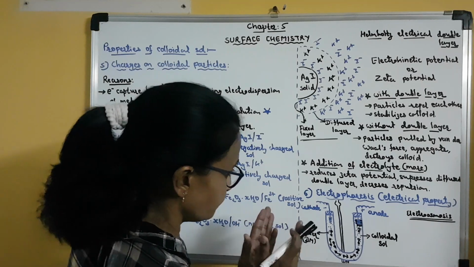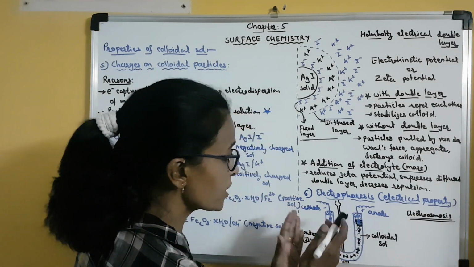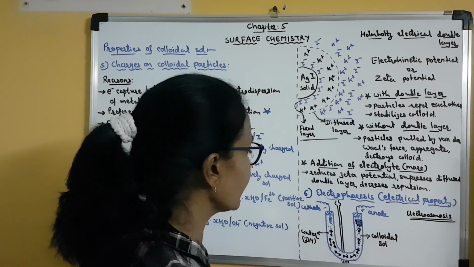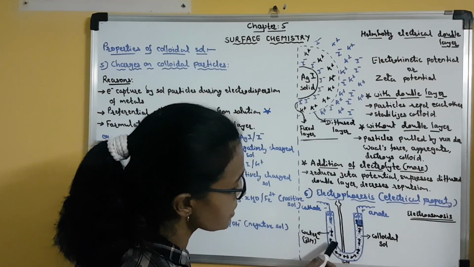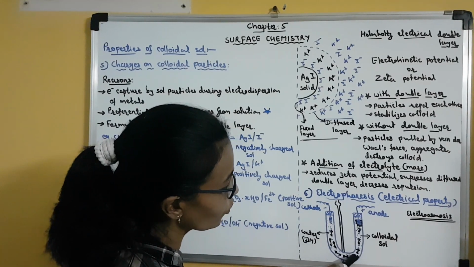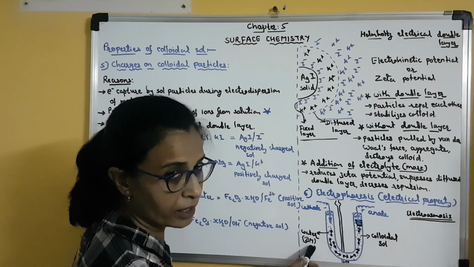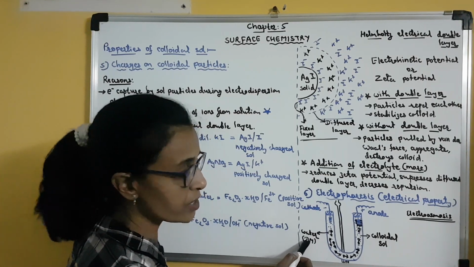Clear? Now anyhow, if this electrophoresis is prevented by any means, then it is observed that there is a movement of the dispersion medium. Now here the dispersion medium is water. Clear? So DM means dispersion medium.